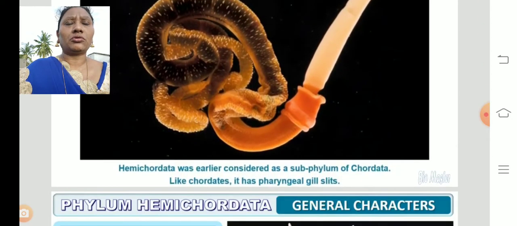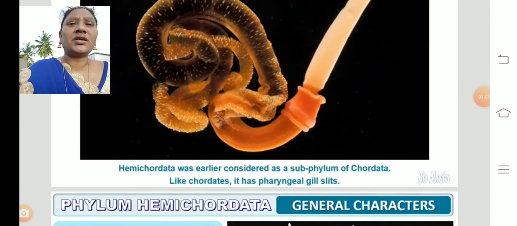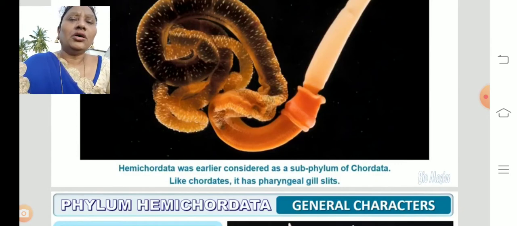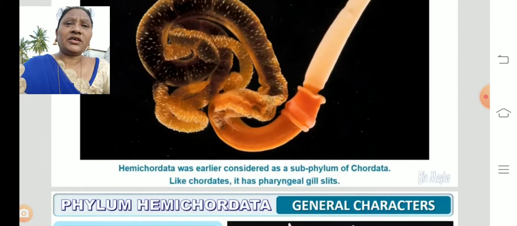Protochordates means previous to chordates. Proto means first, previous to chordates. What are chordates? Chordates are the organisms which have a vertebral column. Animals which have a vertebral column or the spinal cord are called vertebrates. Hemichordates have a rod-like structure which seems like a spinal cord, that is called a notochord. Hemichordata was earlier considered a subphylum of chordates.